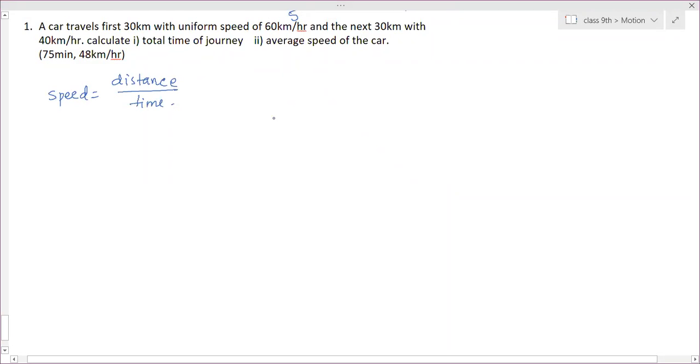Now here the car has traveled from A to B, which is a 30 kilometer distance, with a speed of 60 kilometer per hour. Now again it has traveled from B to C, which is again 30 kilometer, but with 40 kilometer per hour.